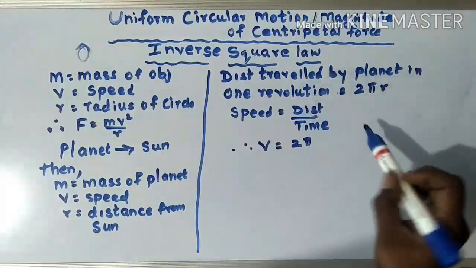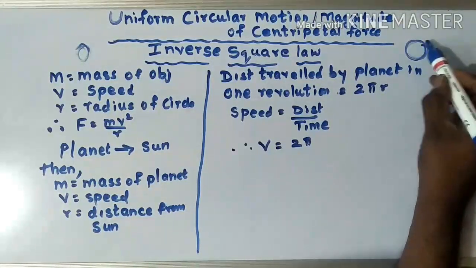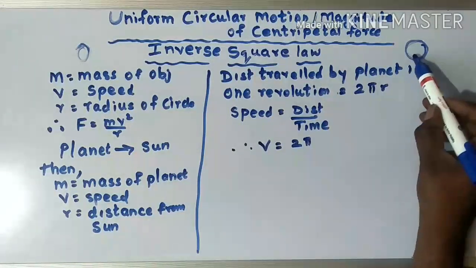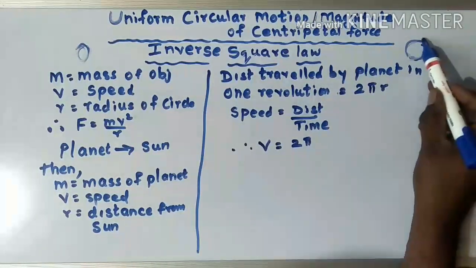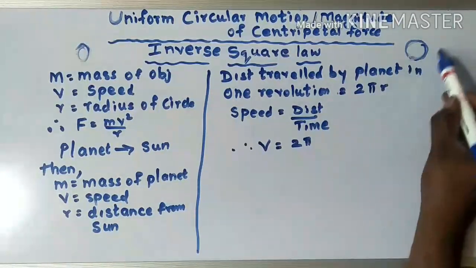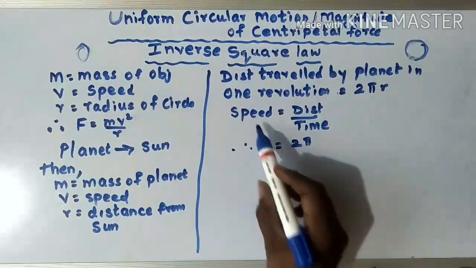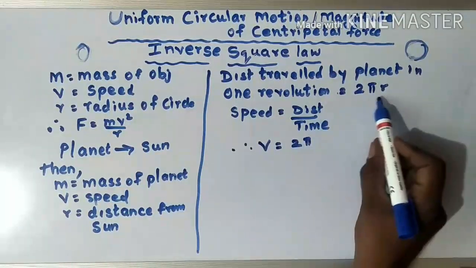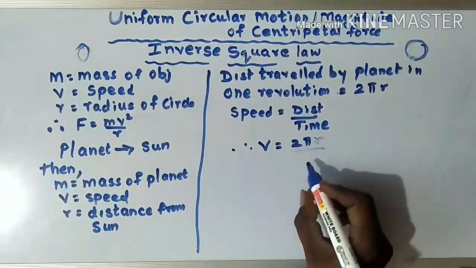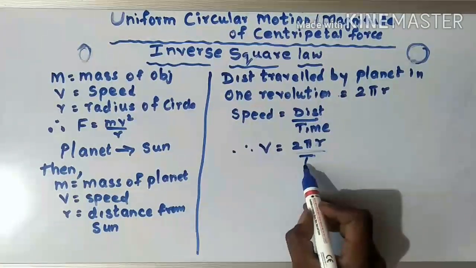You know that the circumference of a circle is 2 pi r. So here also, when the planet takes one revolution, it covers one circumference, so we take the distance as 2 pi r. Speed is equal to distance upon time. Speed is v, distance is 2 pi r, and t is the time. So v is equal to 2 pi r upon t.